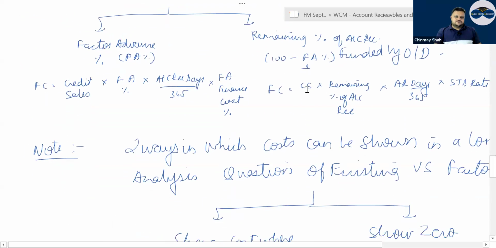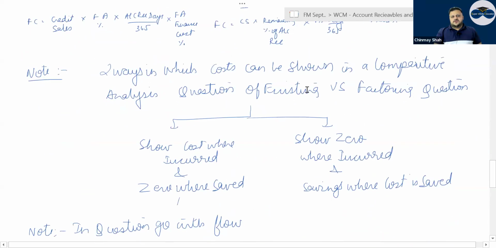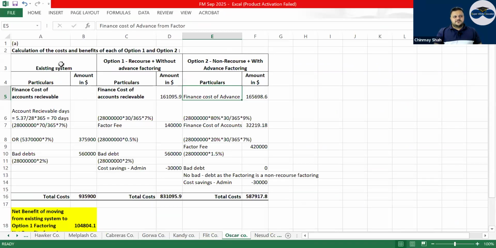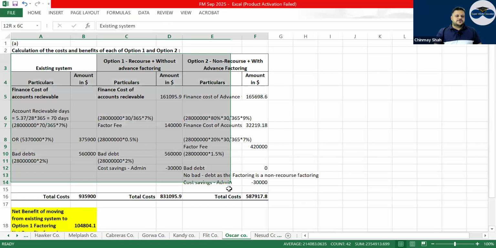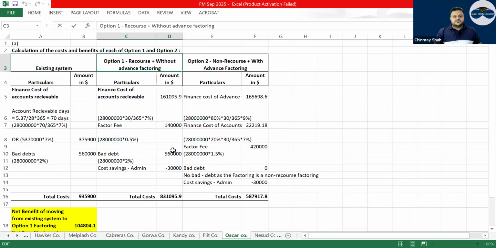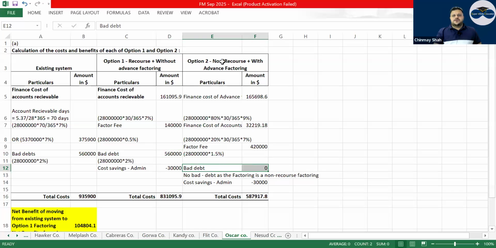Oscar company is a question which you can calculate. Now see, in Oscar company, we have done this existing system, option 1, option 2, right? Here I took a cost of bad debt. They had given that bad debt of the company is 560,000. In option 1, it was recourse, so I took the bad debts here because the company had to take the risk of bad debt. But when it came to non-recourse, the company did not take the hit of bad debt. Bad debt was taken care of by the factor, so I took bad debts for the company as 0.